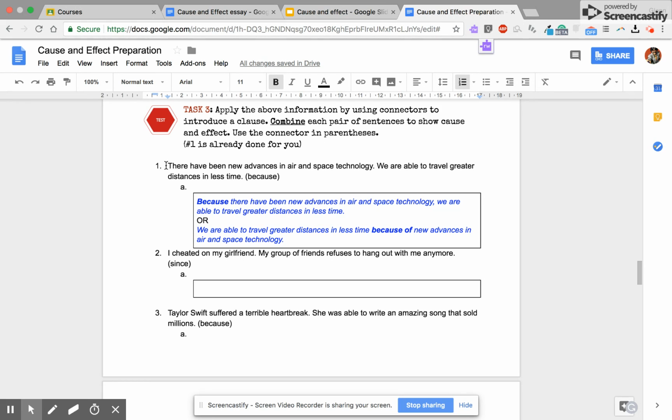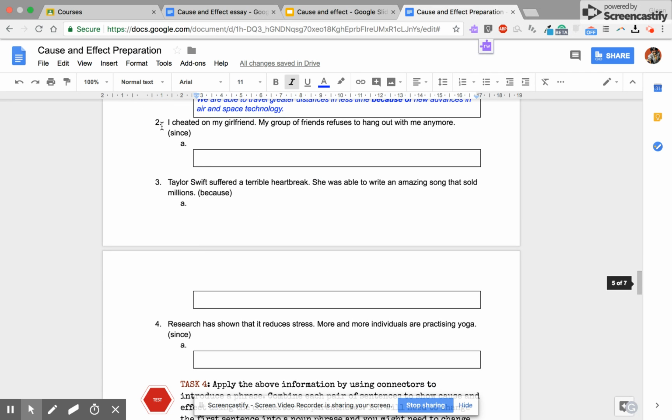Let's look at the first one. There have been many advances in air and space technology. We are able to travel greater distances in less time. I want to connect these sentences using the word because. I'm giving you 2 examples. Because there have been new advances in air and space technology, we're able to travel greater distances in less time. Alternatively, we could write, we are able to travel greater distances in less time because of new advances in air and space technology. The thing to note is, after this because dependent clause, we have a comma. But when the dependent clause comes after the main clause, there's no comma.